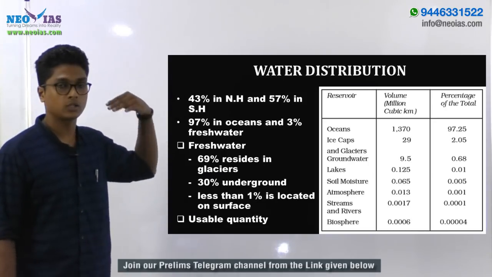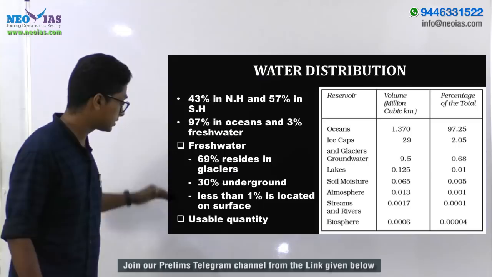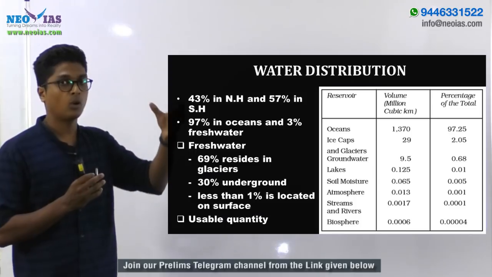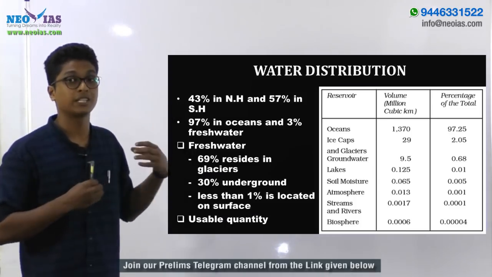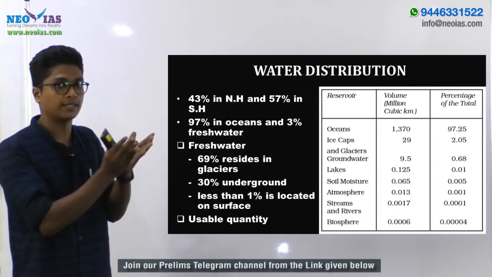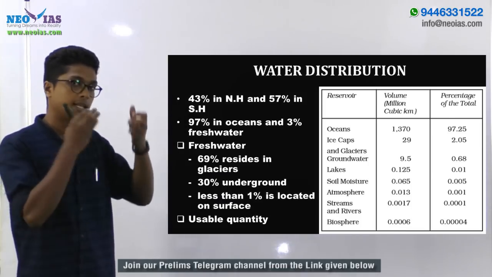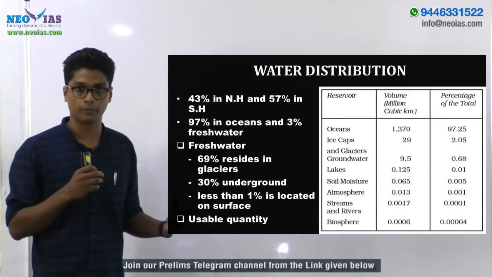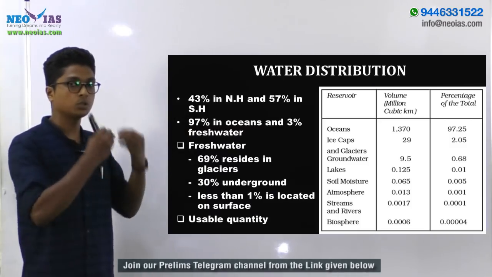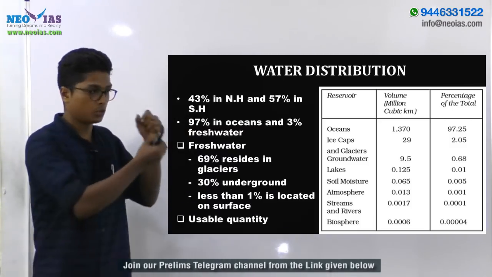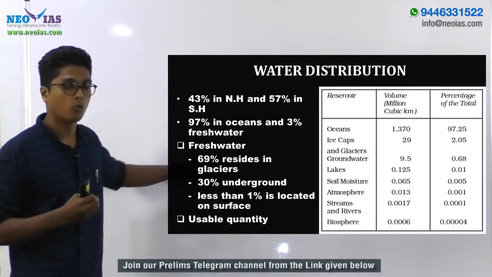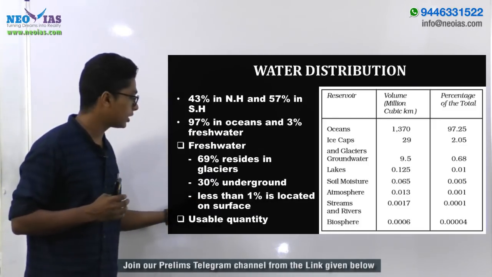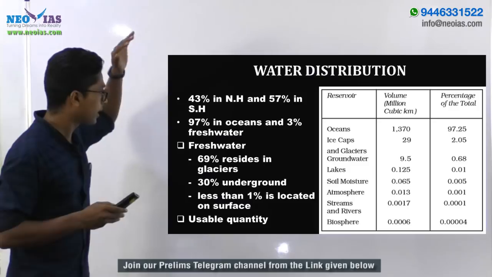So we had talked about the total water found, then the fresh water, then comes the term usable quantity of fresh water, right? Think about this. We cannot use the fresh water which is bound up in the ice caps and glaciers. So if you are being asked what is the usable quantity of fresh water, we should not consider the amount of water found on the glaciers and ice caps. Usable quantity means either it's over the surface or it's underground. So that's all regarding the water distribution.